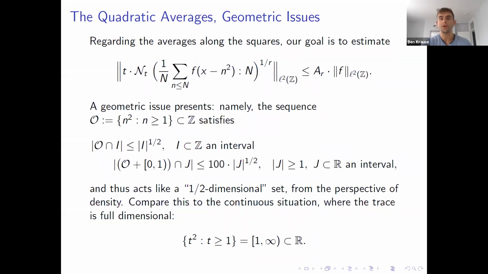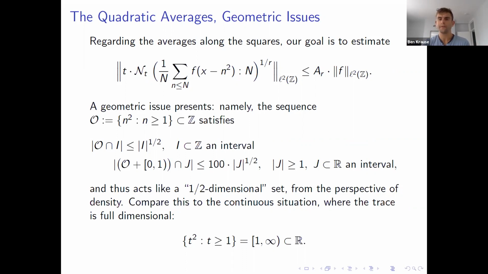So as far as the squares are concerned, we want to prove a similar estimate, but we have this geometric issue. In particular, if we let O denote the orbit of the squares, so 1, 4, 9, 16, etc., the intersection of O with any interval is bounded by the length of the interval to the 1/2 power for every interval inside the integers. Or in the Euclidean setting, if we take the set of squares, we form the Minkowski sum with the unit interval, and we intersect it with any real interval of length at least 1. This is similarly bounded by the length of the interval to the 1/2 power.